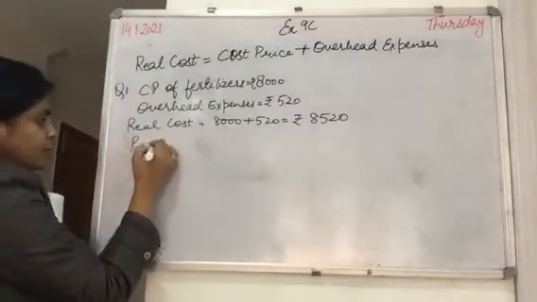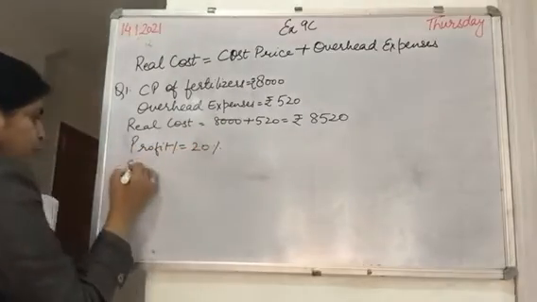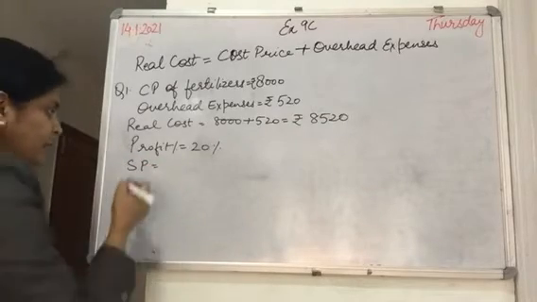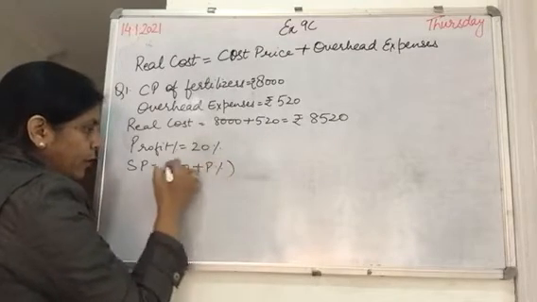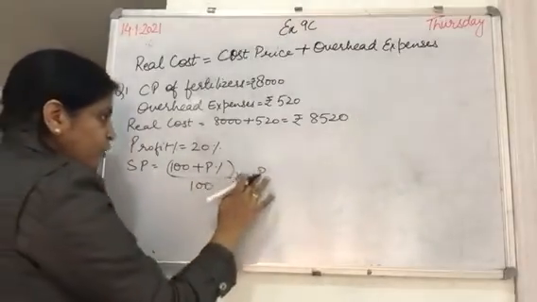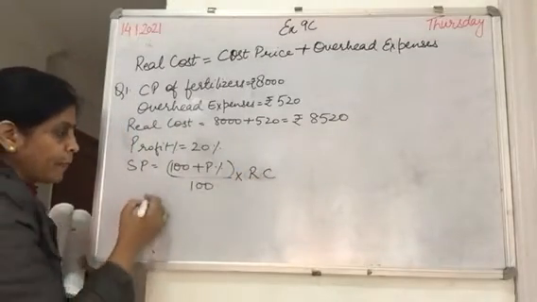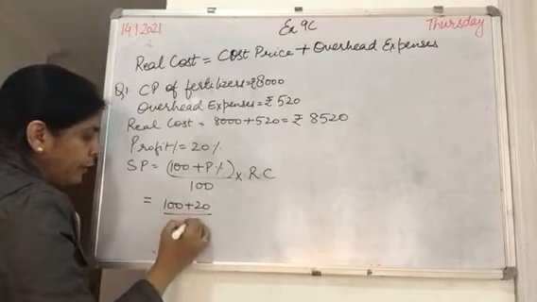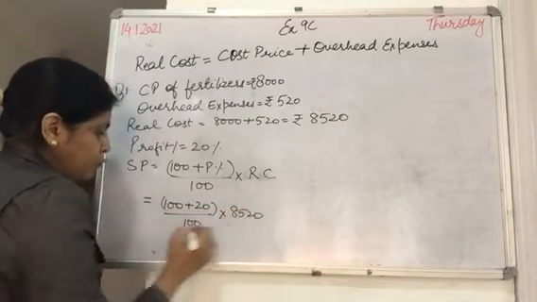If he makes an overall profit of 20%. Now profit percent is 20%. So how much should he sell the whole material for? Now selling price has to be calculated. So (100 plus profit percent) upon 100 into CP. Now here we will not write CP. Instead, we will write real cost, RC. So 100 plus 20 upon 100 into 8520.